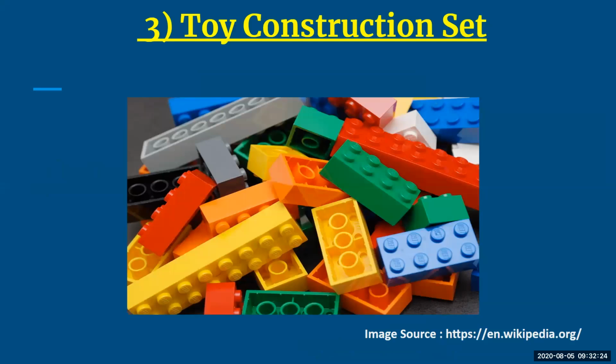Next is the toy construction set. This is also something which can be used for designing the model. This is also called Lego sets, wherein you can put all the pieces together by push fit, and you can come up with the model. You can even have sensors in it, and you can sense the environment, or control it with the help of the Lego set. This is very easy and very flexible, because you just have to push fit.